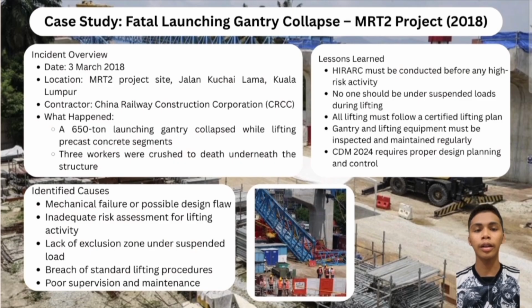This case study highlights a tragic incident that occurred on 3 March 2018 at the MRT2 project site along Jalan Kuchai Lama in Kuala Lumpur. A 650-ton launching gantry collapsed while lifting a precast concrete segment. Sadly, 3 workers lost their life, crushed beneath the massive structure. The contractor involved was China Railway Construction Corporation (CRCC).